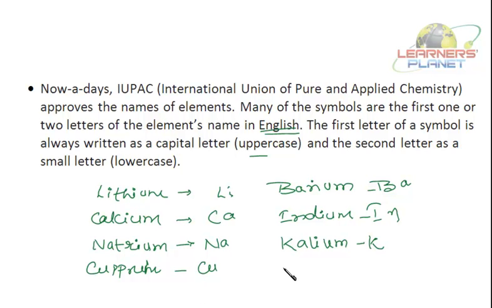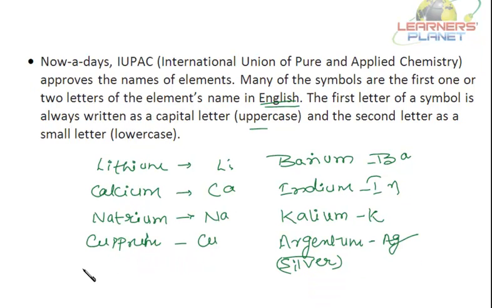Gold, its Latin name is argentum. Its symbol is Ag. Sorry, it's not gold, it's silver. I'm sorry students. This is silver. Argentum is silver. Aurum is gold. Aurum, it is for gold, and it's Au. So these are the Latin names from which these symbols are derived.